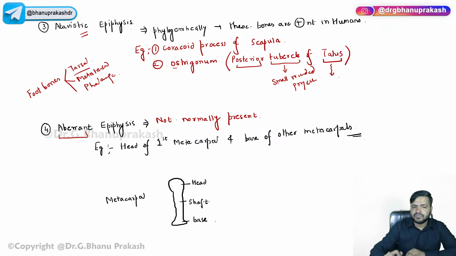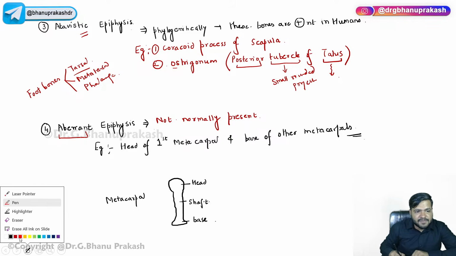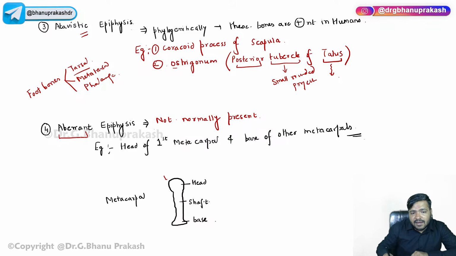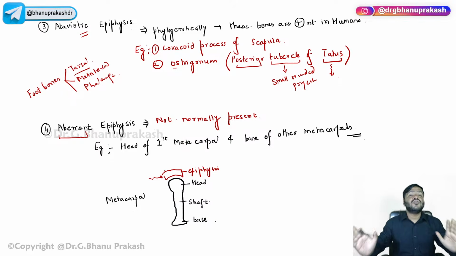Now, guys, this epiphysis will be developing at the head wala part, right? Unusual. It is not normally present. Again, guys, I'm telling you, this epiphysis will develop aberrantly, unusual. In some part of the population, it is present.